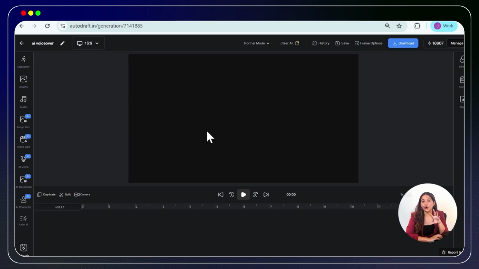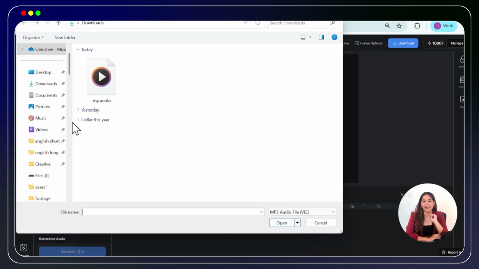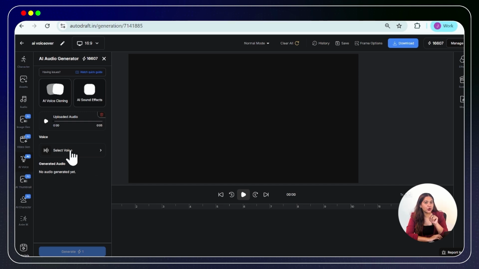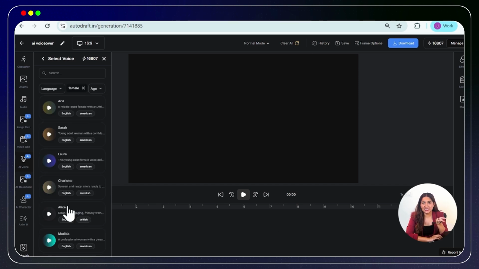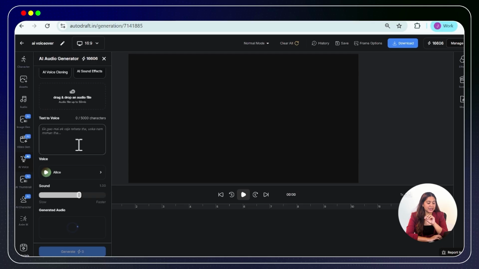You use your own voice as the reference. Record your own dialogue in your natural voice. It can be angry, sad, excited, however your character is supposed to sound. Now, upload it to the speech-to-speech section inside the Autodraft AI tool as shown on your screen. Choose your desired voice. It can be male, female, any accent and click generate. Now, the AI will match your expressions and tone, creating a studio quality voiceover, even in voices different from yours.